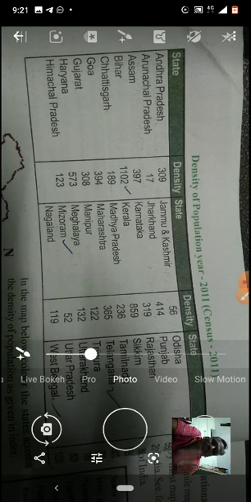And one thing: population is calculated once in 10 years. Because if you take India, it is a large country, with more than 121 crores, calculating is done only once in 10 years.